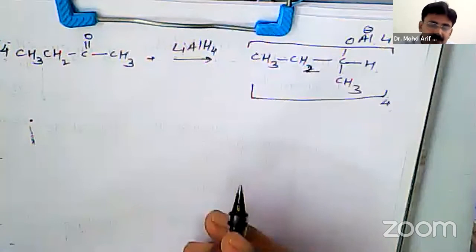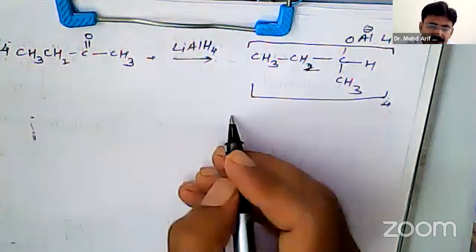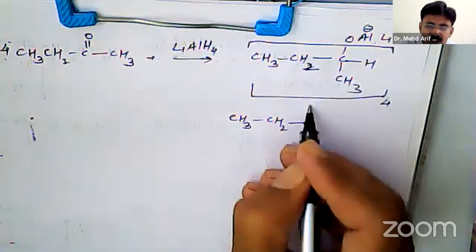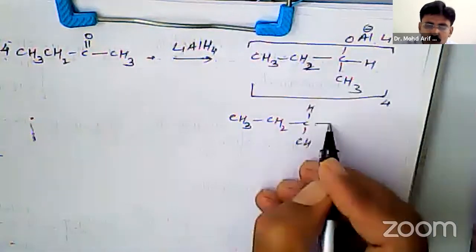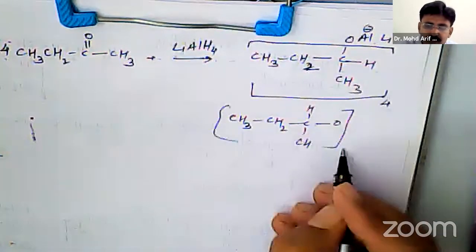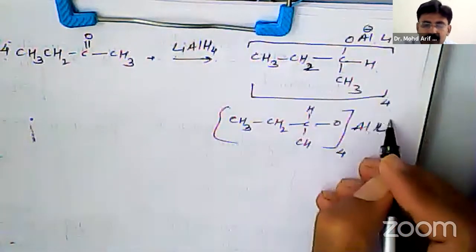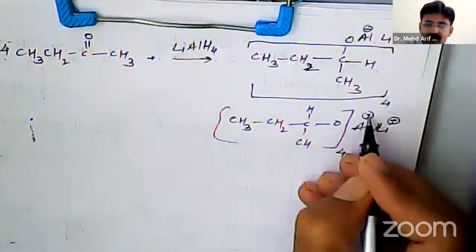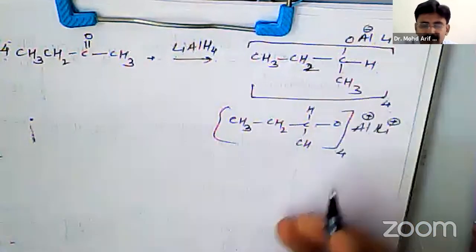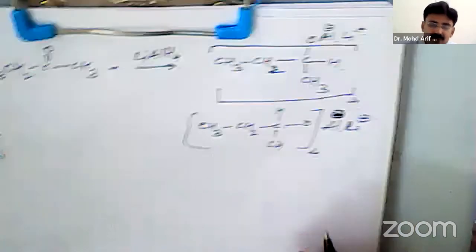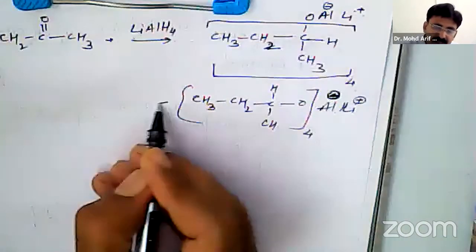So I am writing in this manner: CH3, CH2, CH, CH3, single bond O. Here 4 times, Al negative, Li positive. It is hydrolyzed.